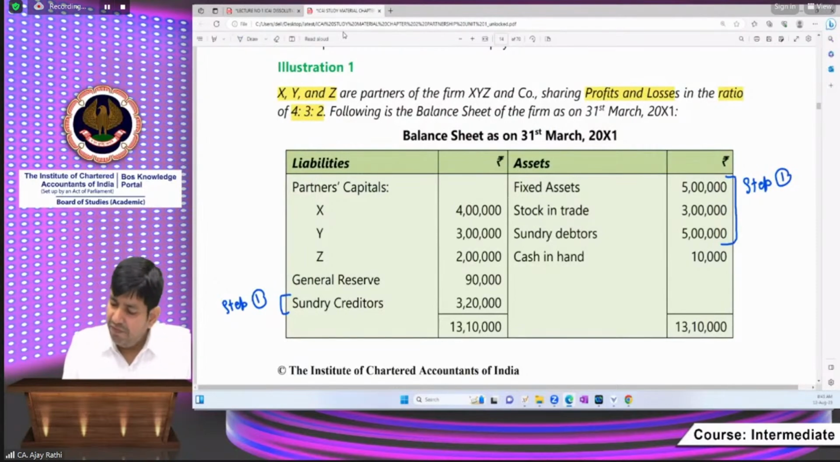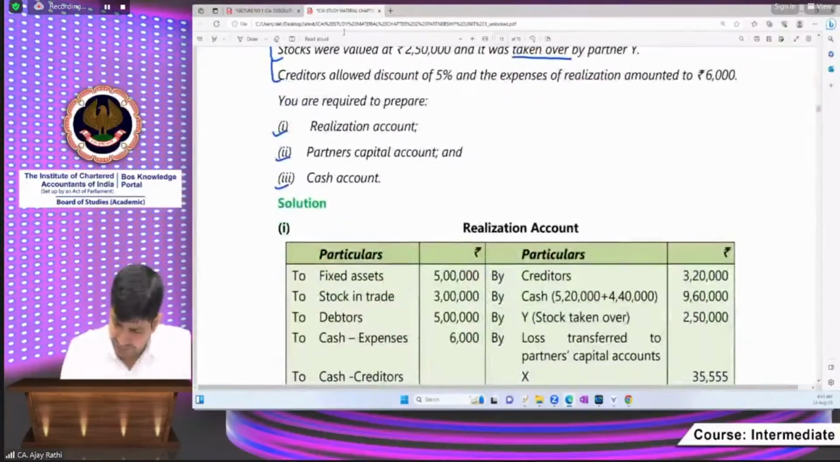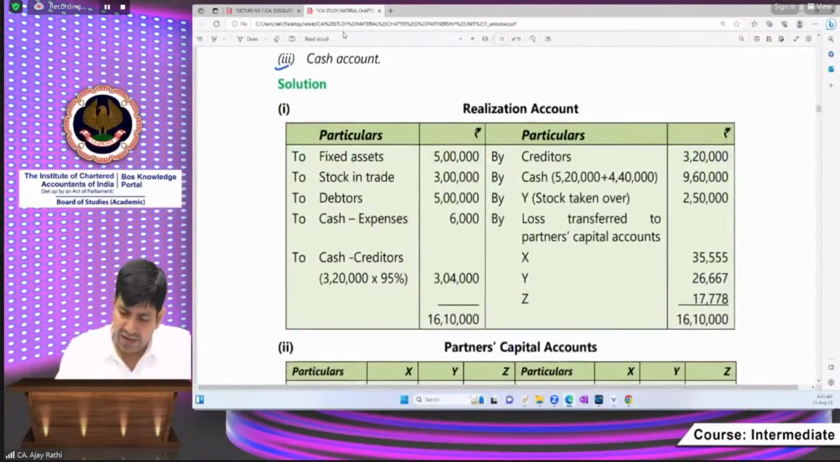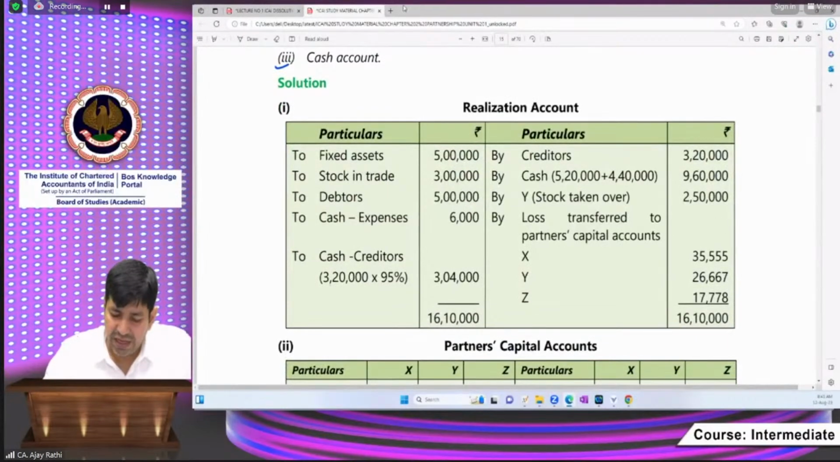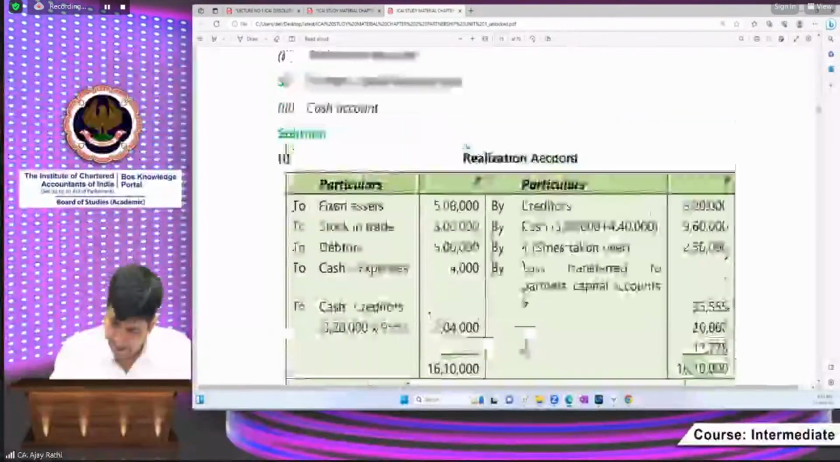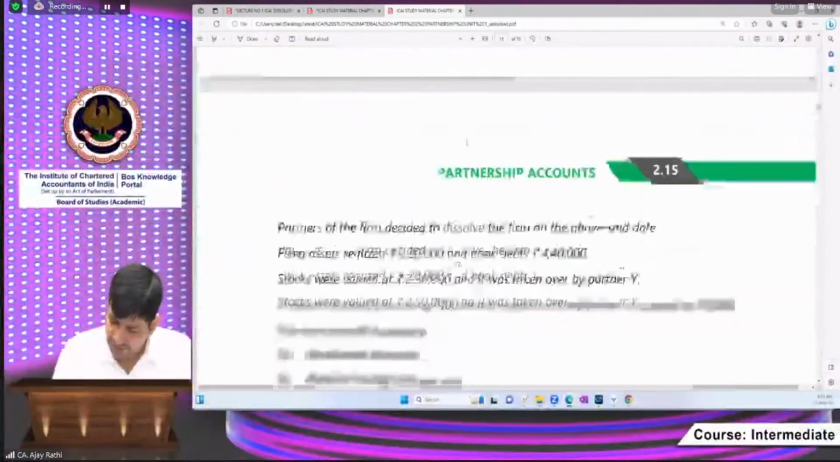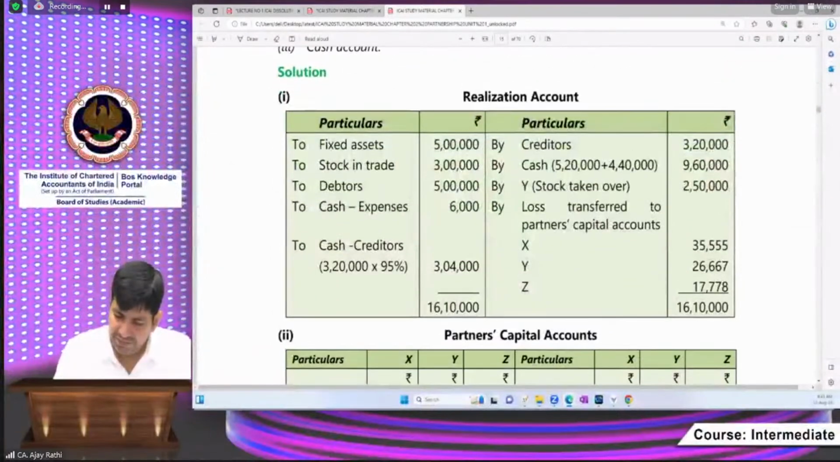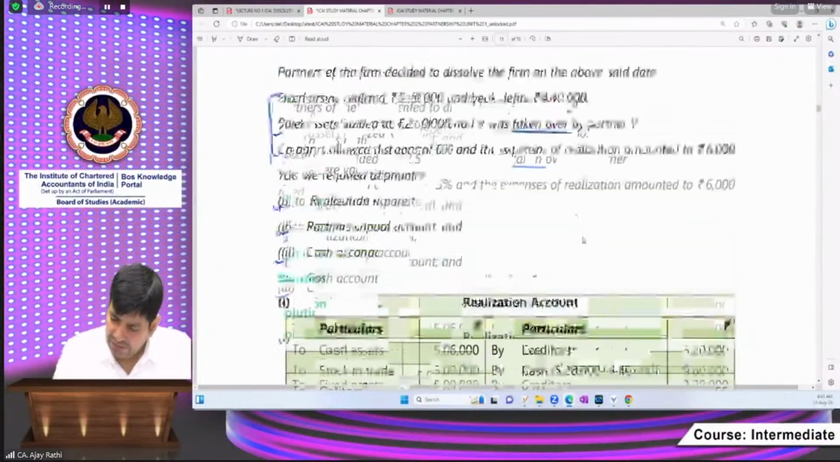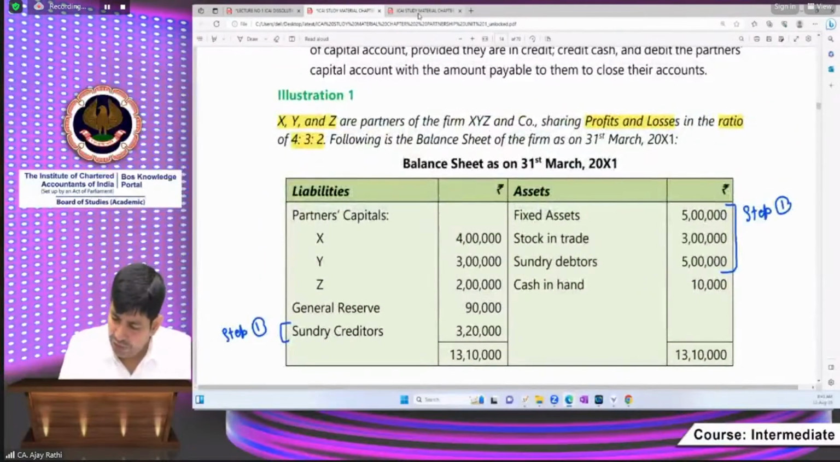Yes, sir. What is the book value there? 5 lakh stock in trade and 5 lakh debtors, etc. See, this is the realization account. Step number 1 is there. And what is the step? See, I am showing you both the things. Step number 1: transfer the book value of all the assets. Fixed assets will be transferred to the realization account.